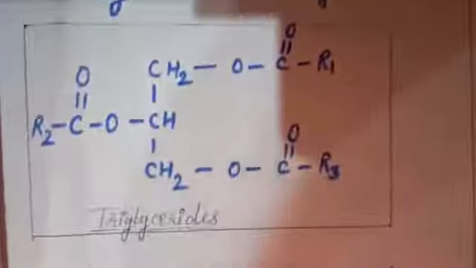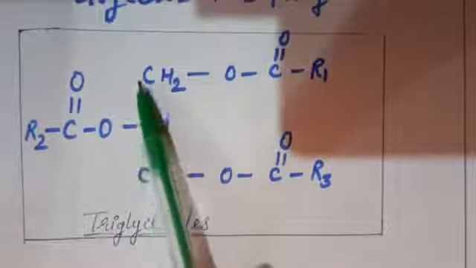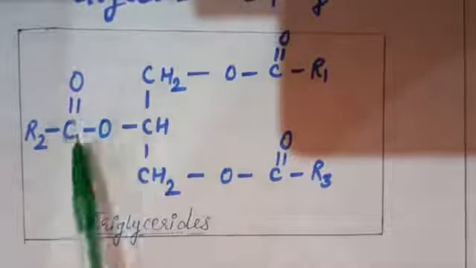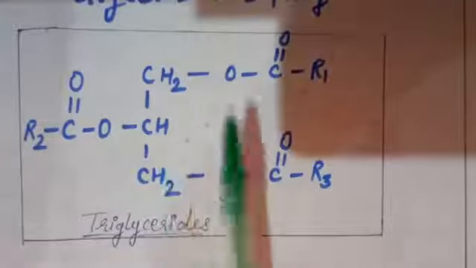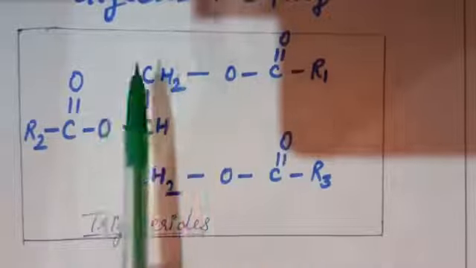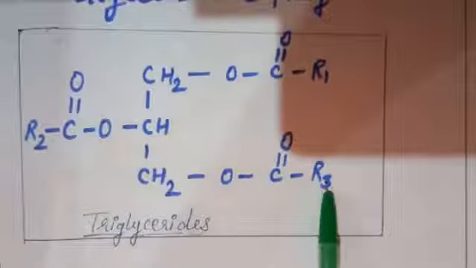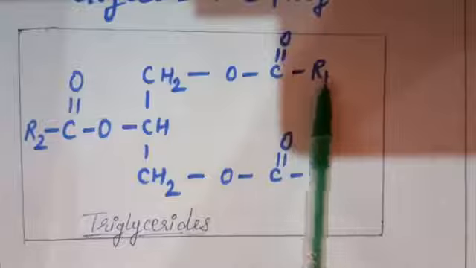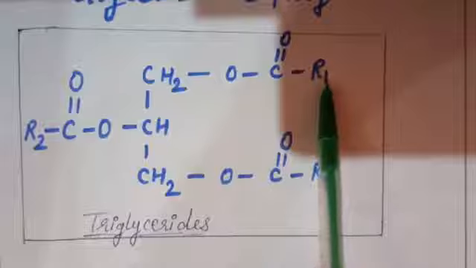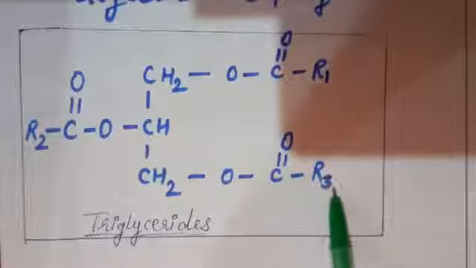Now you can see in this structure, this is the structure of triglyceride, and here one glycerol molecule is present, CH2OH, CHOH and CH2OH will be present here, and then with the help of ester bonds, 3 fatty acids will be attached here. So this is the first fatty acid, which is attached here by formation of an ester bond. This is the second fatty acid, and this is the third fatty acid. R1 is written here for the first fatty acid. R is the variable group here. This is R2 for the second fatty acid, and R3 for the third fatty acid. So this is the structure of triglyceride.